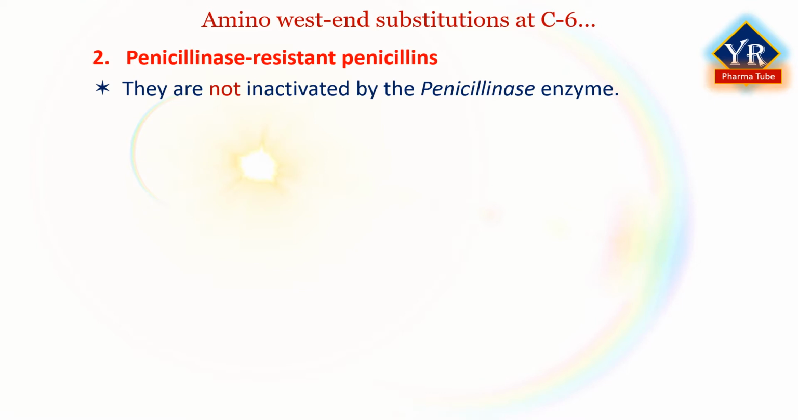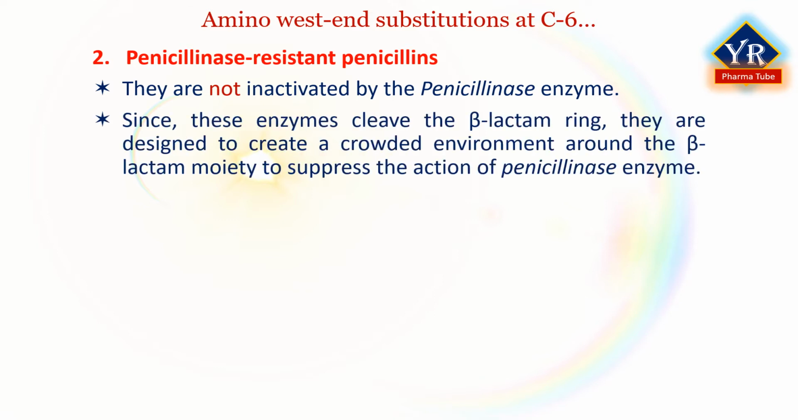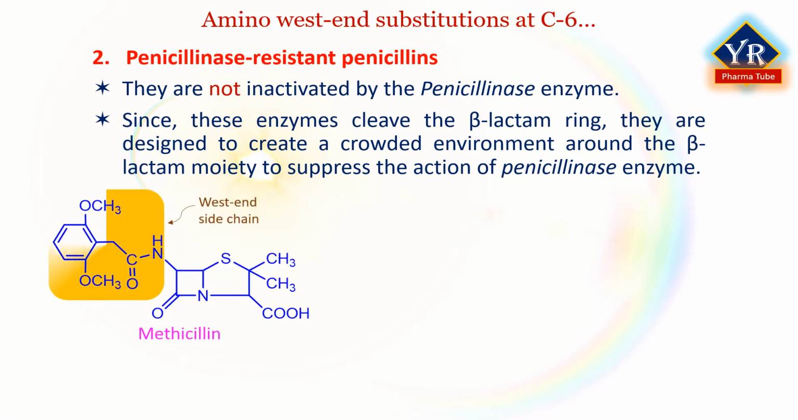Some bacteria produce the enzyme penicillinase that destroys the beta-lactam ring of the antibiotic, making the penicillin ineffective. Since these enzymes cleave the beta-lactam ring, wing end substituents were designed to create a more crowded environment around the beta-lactam moiety, hoping to hinder the action of the penicillinase enzyme. One way to do this was to move the aromatic ring closer to the beta-lactam carbonyl center and or to incorporate additional substituents onto the aromatic portion of the wing end. Two variations upon this scheme were advanced.